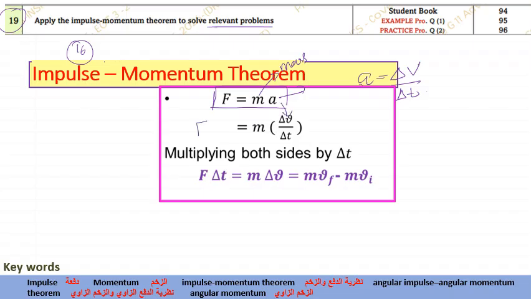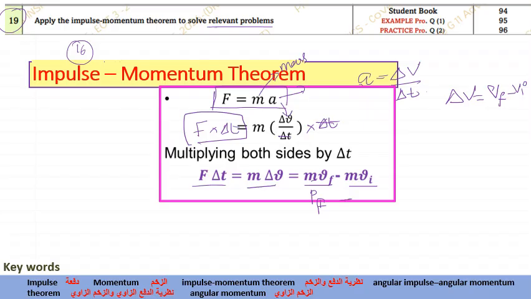So this acceleration we can replace with delta v by delta t. What if I multiply this with delta t? This delta t and delta t will get cancelled. I'll be getting F delta t equal to m delta v. Okay, F delta t will be equal to m delta v. What is delta v? It's v final minus v initial. So m v final minus m v initial. Mv, I know it's momentum, so I could write it as Pf minus Pi.